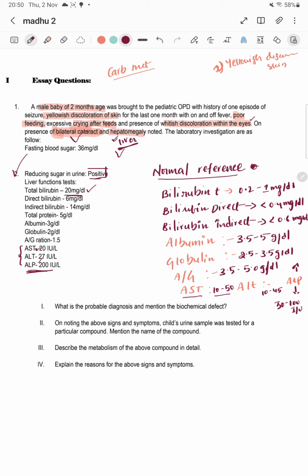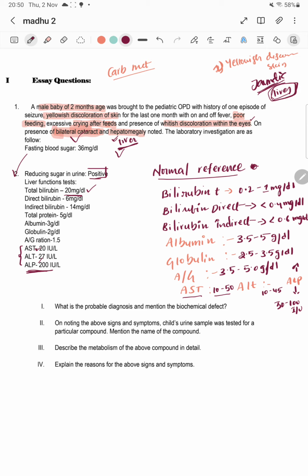Generally, yellow discoloration of skin means jaundice only. So you can see yellow discoloration of skin or eye icterus and all that. If you see all those complications, you say jaundice. Jaundice is mainly related to the liver only, because bilirubin metabolism and conjugation occur in the liver only.